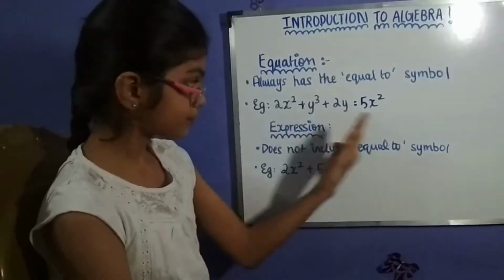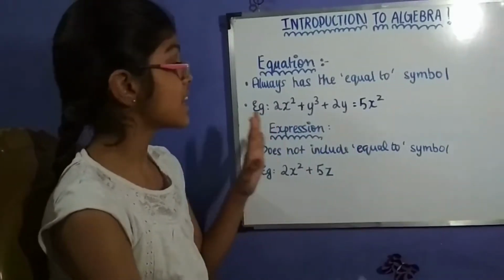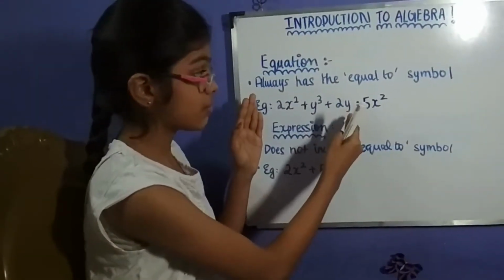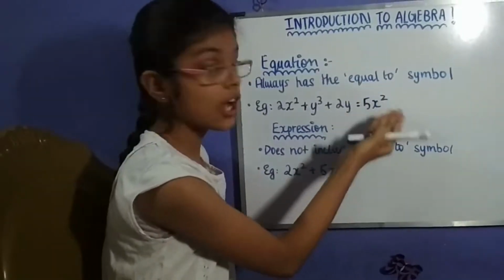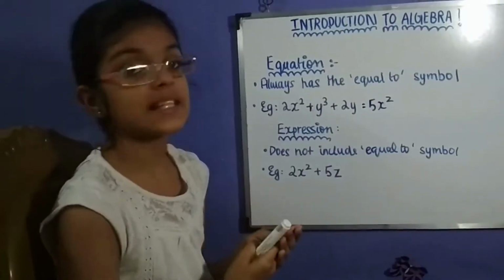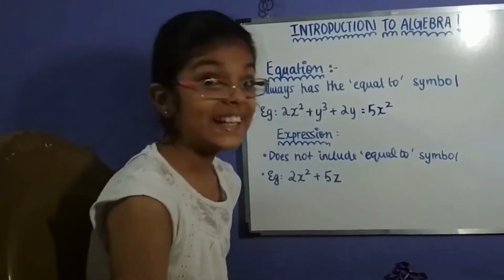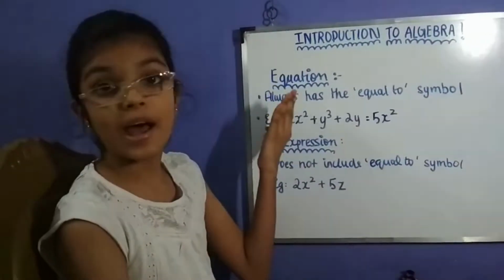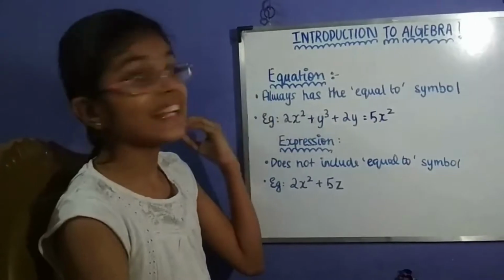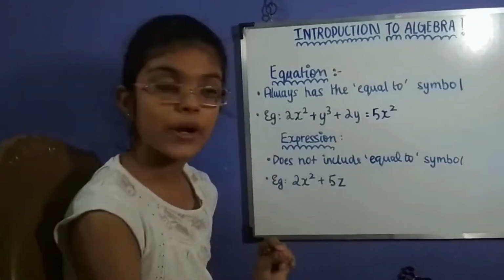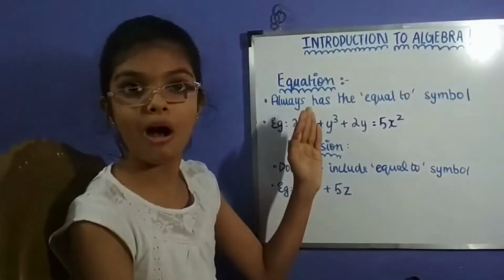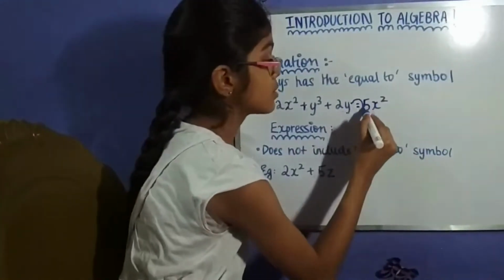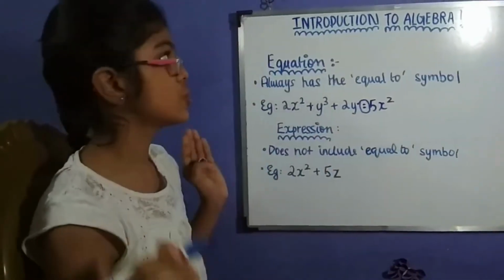So we can understand from this that if we add all these three things, you get this answer. So that makes it an equation. An easy way to remember is that in the word itself, equation, there's the word equa. An equation always contains the equal to symbol.